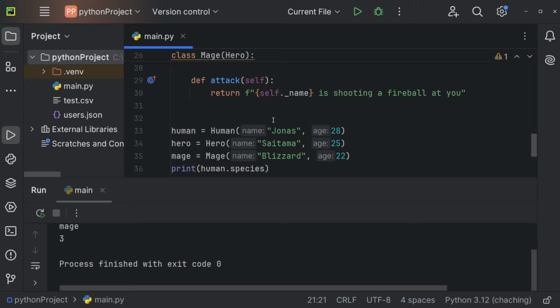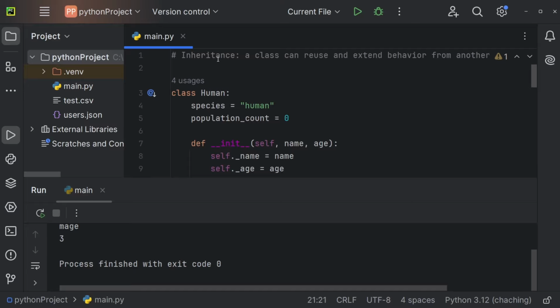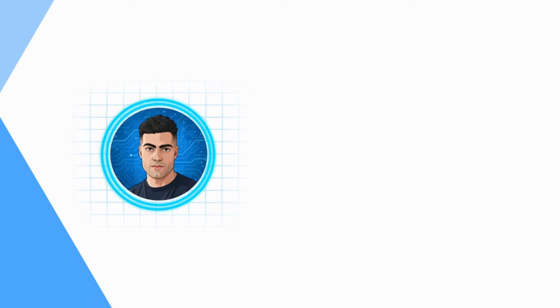So I can create a general blueprint for all animals, and then you can attribute the differences between the individual animals by using inheritance. So by creating a subclass, for example, a subclass dog, a subclass cat, and so on, that inherits the general behavior of an animal, but extends this behavior by adding things that might be typical for that kind of animal. So I hope you get the idea. To sum up, inheritance just means that a class can reuse and extend behavior from another class.